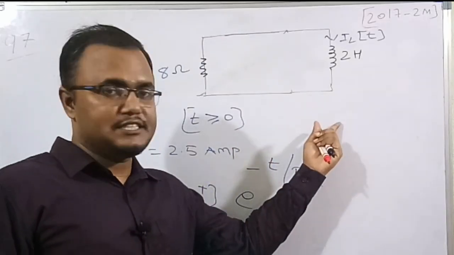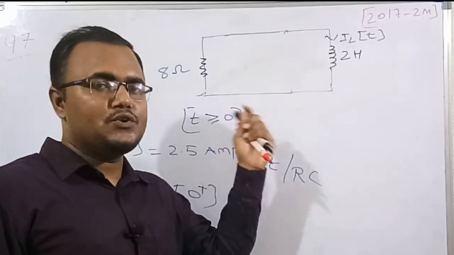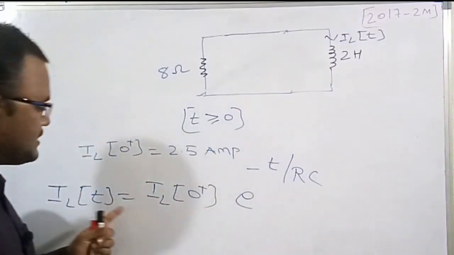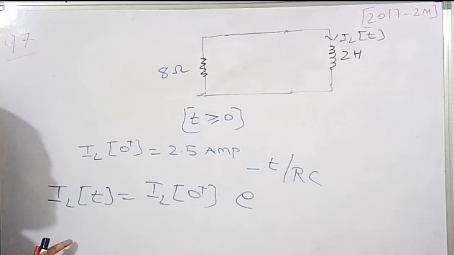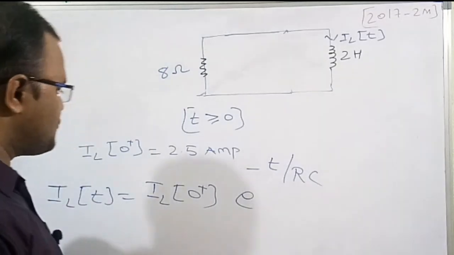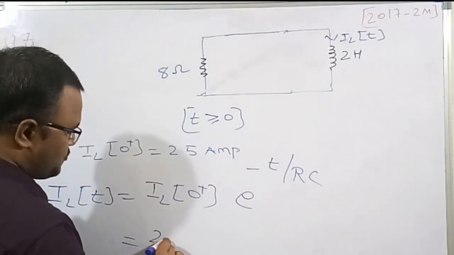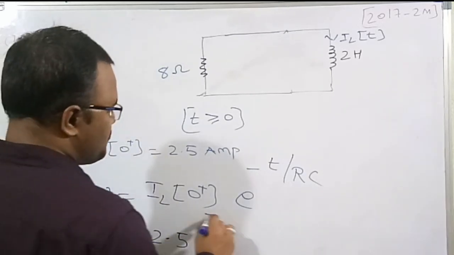So there is only a series R and L, with no DC supply in this case. Then this is the expression we need to remember. Even if you don't remember, we can easily get it by applying KVL. So if you see this one, IL of 0 plus is 2.5, e to the power of minus t.